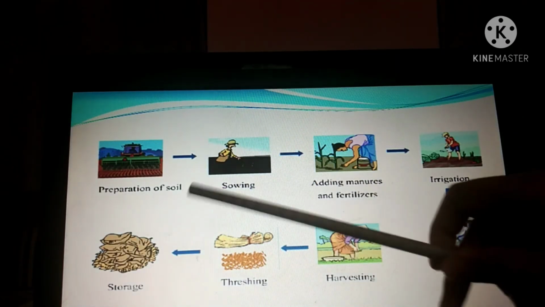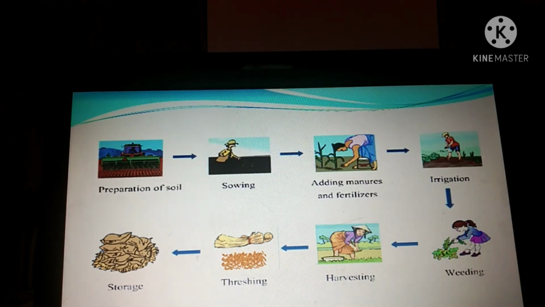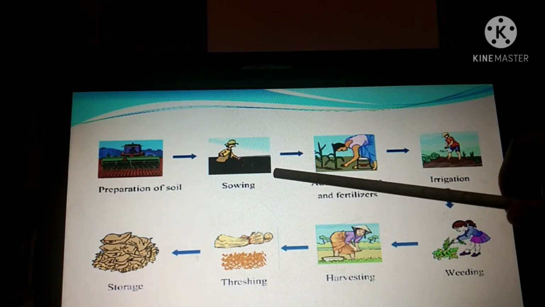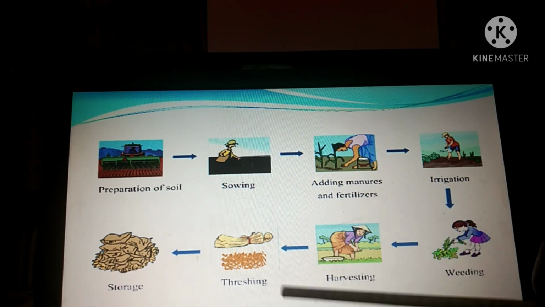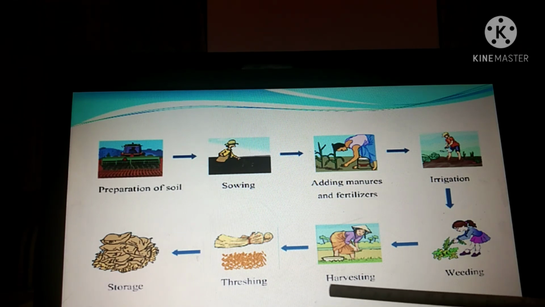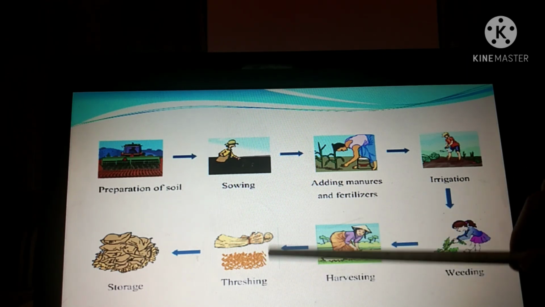As you can see, this is the preparation of the soil. Preparation can be done with tractors, it can also be done manually by hand. Then sowing of seeds, you add manure and fertilizers. Irrigation, you water the plants. Weeding, unwanted plants you just cut off or take off. Then harvesting, cutting of the matured crops. Threshing, now you studied threshing in class 6 if you remember, isn't it? In class 7 also you got a little bit about threshing. What is threshing if you remember? Threshing is when you remove the seeds from the stalks. As you can see, these are the stalks, you are removing the seeds, that is called threshing.